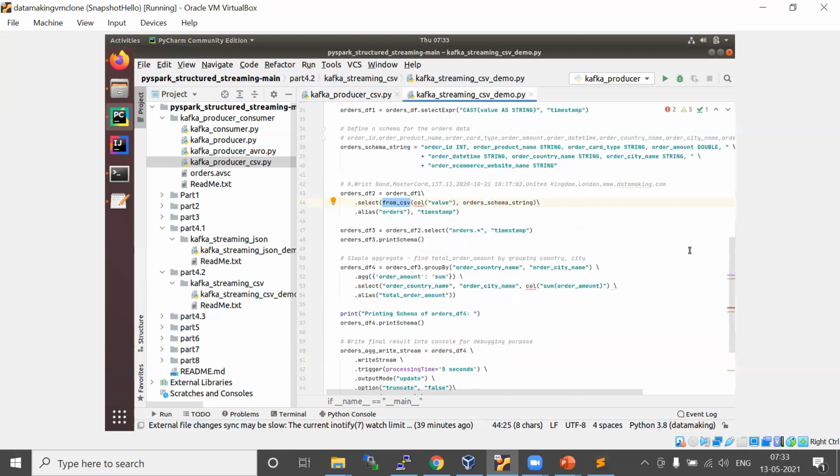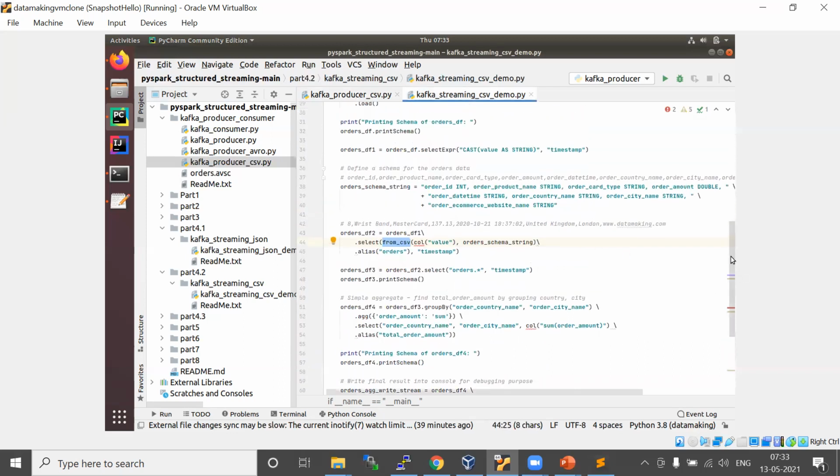In the consumer program, the important thing is that we are using from CSV. The schema we create like this: a schema string where the column order ID is an integer, product name is a string.